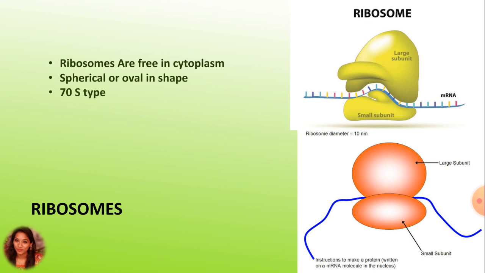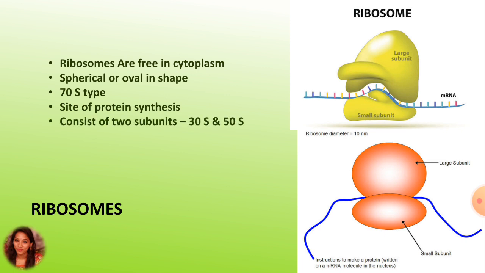They are the site of protein synthesis, and sometimes they occur in the form of a chain of ribosomes on the mRNA thread. They are called polysomes. The ribosomes consist of two subunits, that is 30S and 50S. Here, the bacterial cell can contain about 5,000 to 50,000 ribosomes. So that is a mean number.